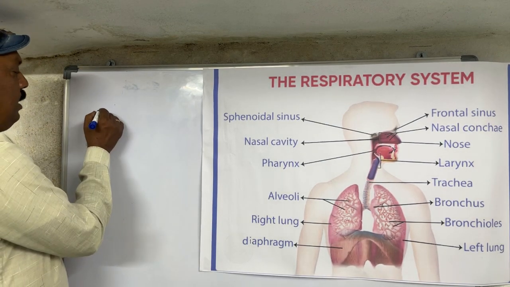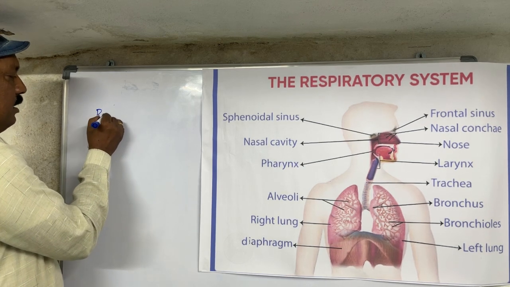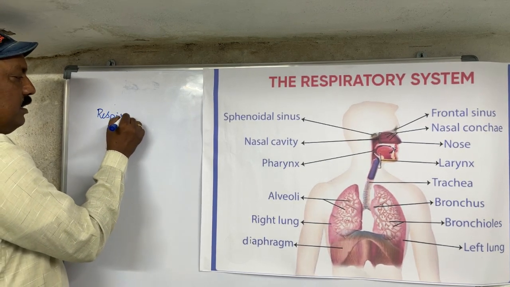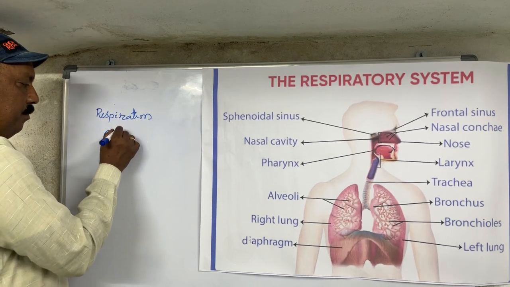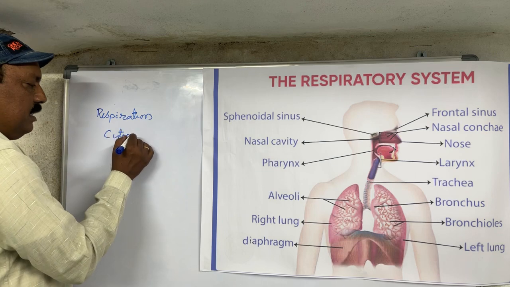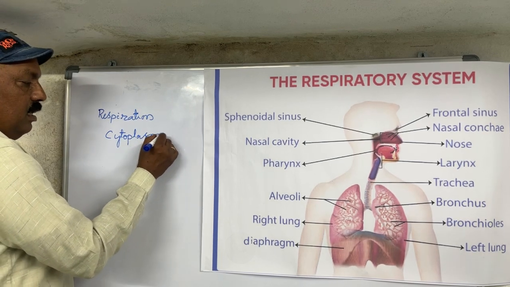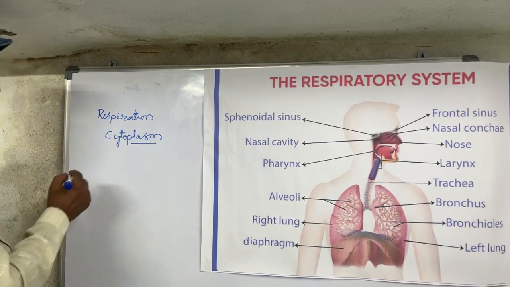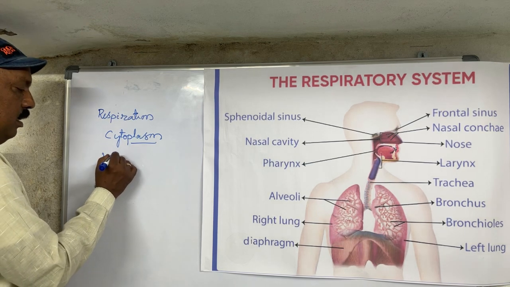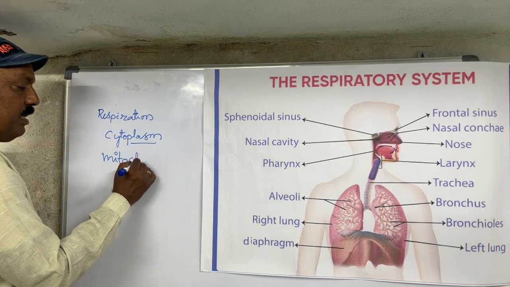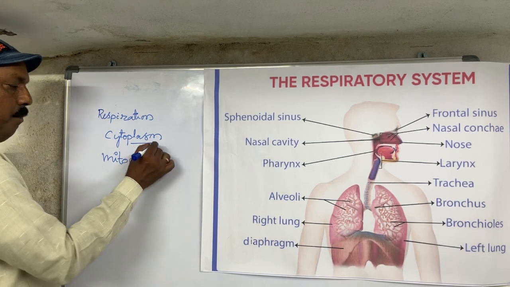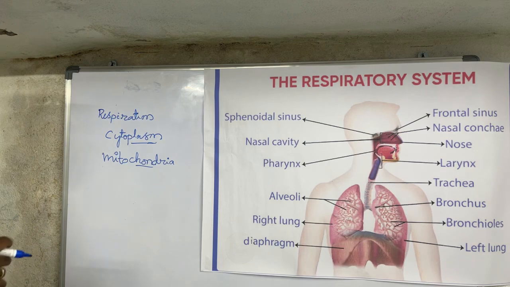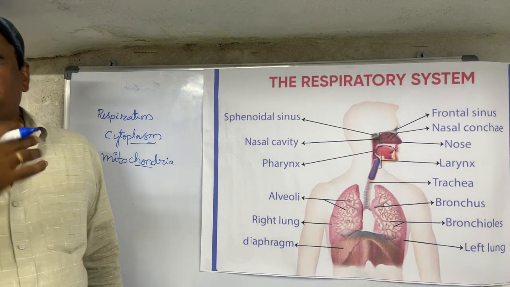And where are the sites of this respiration? They are the cytoplasm of the cell and the mitochondria. Cyto means the cell, plasm means liquid. The cell has certain liquid in the cytoplasm. Mitochondria is called the powerhouse of the cell. These are the 2 sites of respiration.